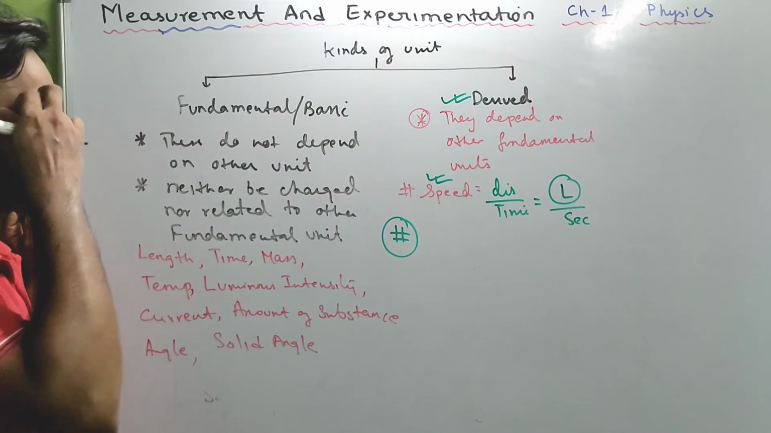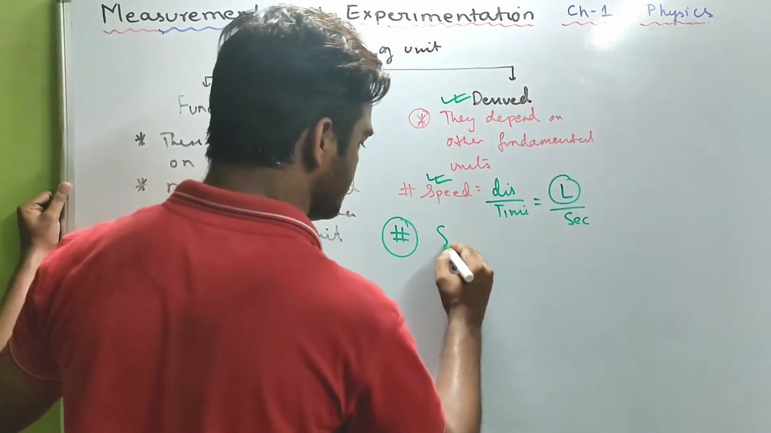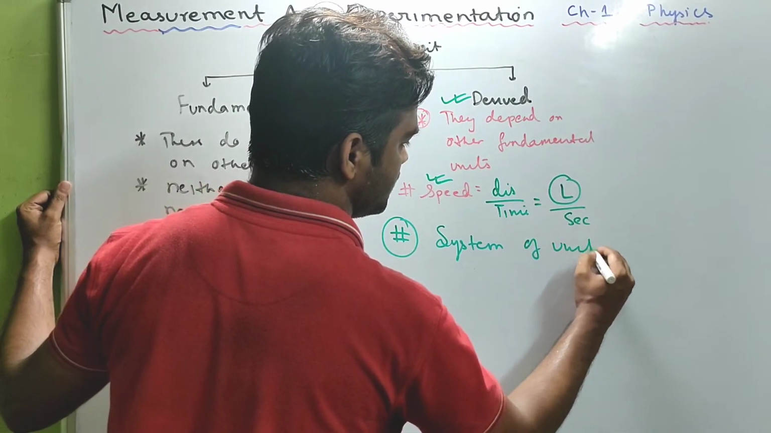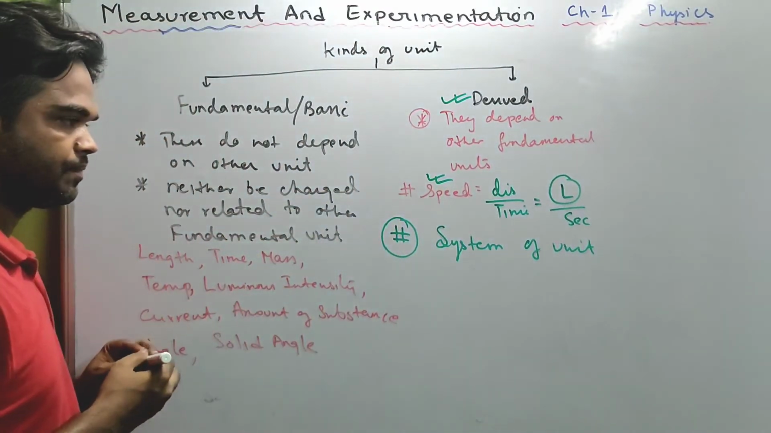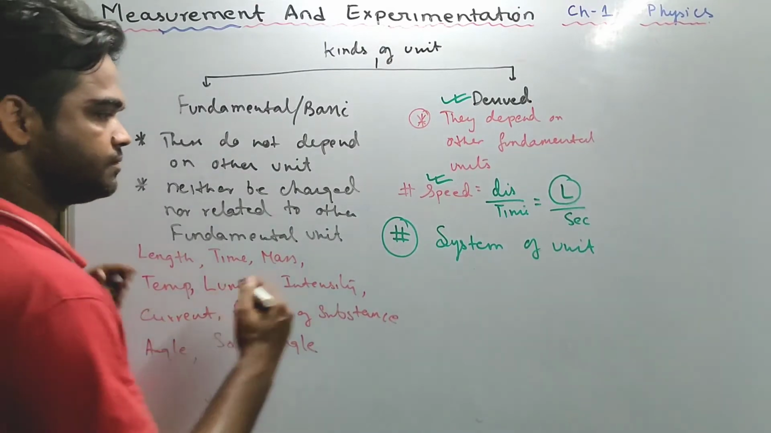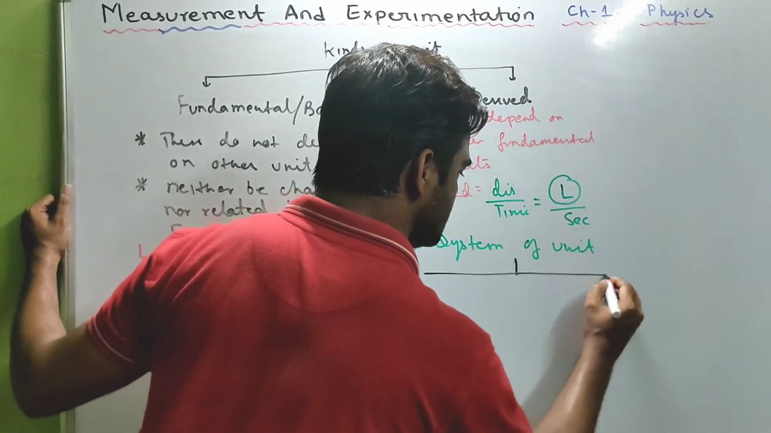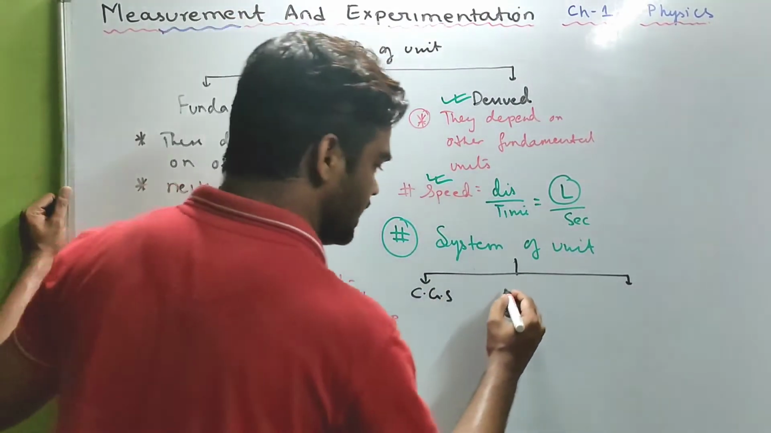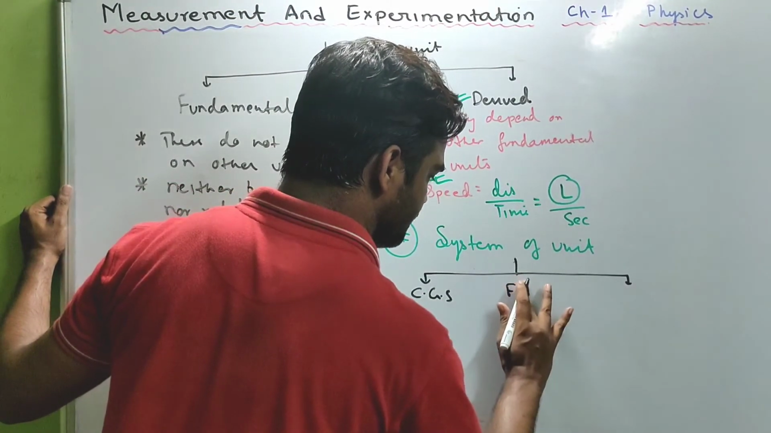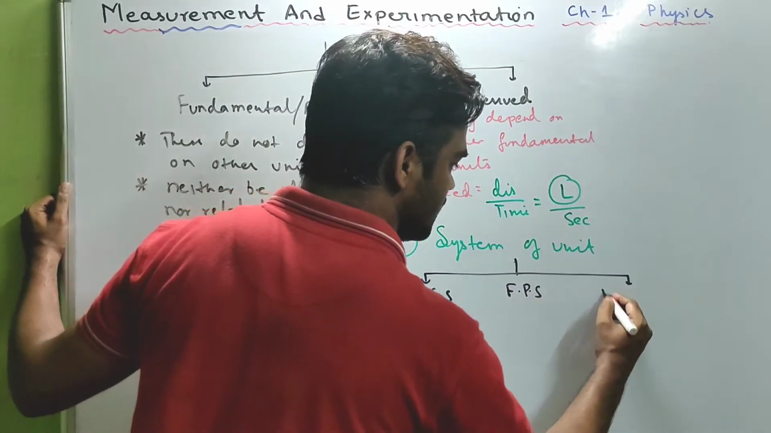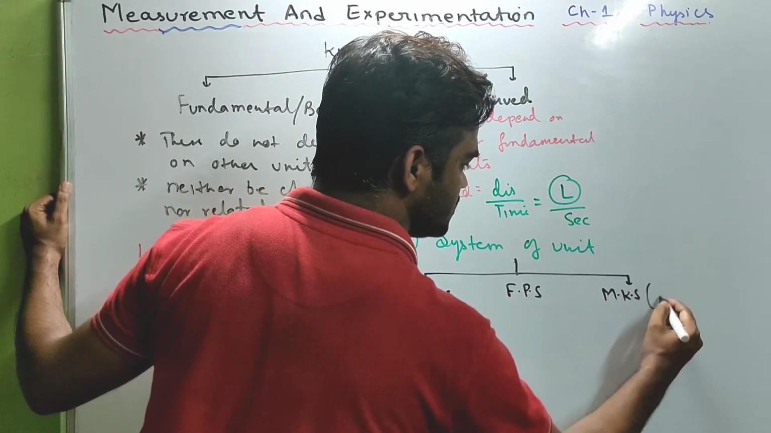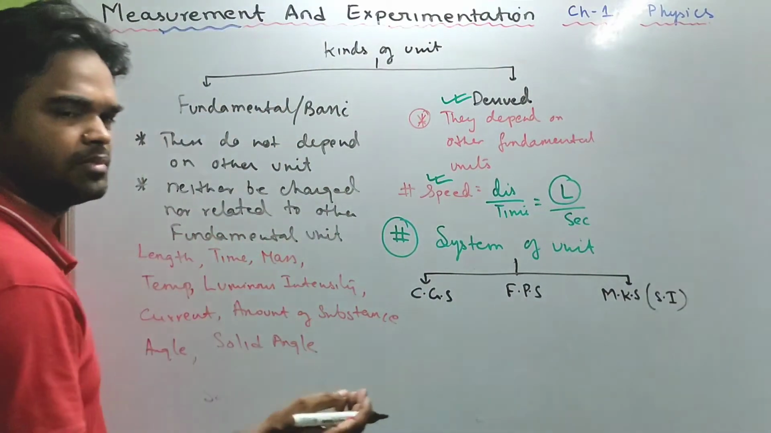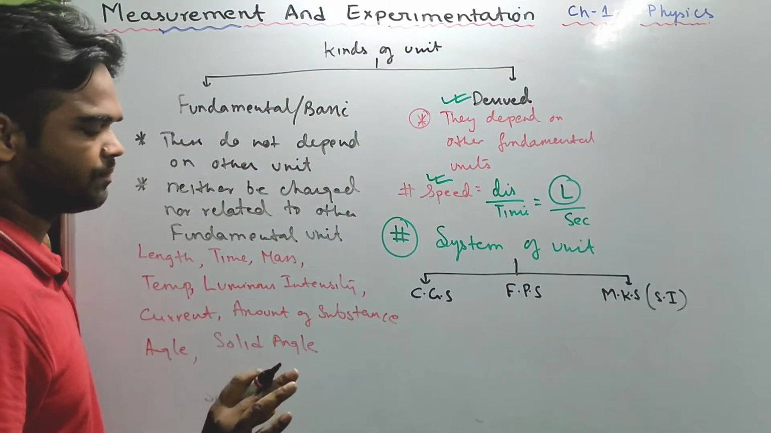Now, this was the kind of unit. Next, the system of unit. There are 3 systems of unit which we follow. The first one is the CGS system. Next is FPS, and MKS, which is also the SI system, because the SI system is nothing but the MKS system, a little bit changed.